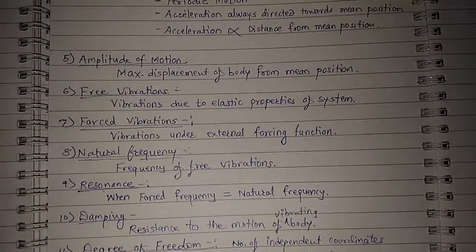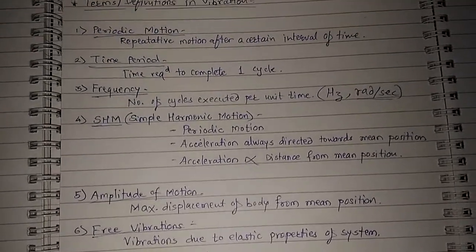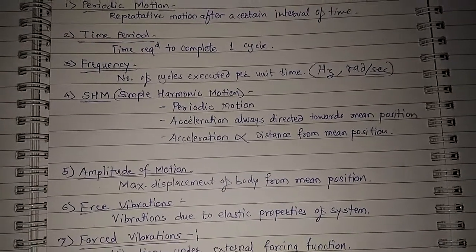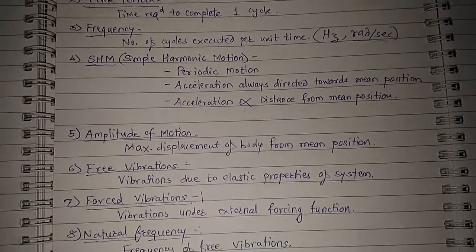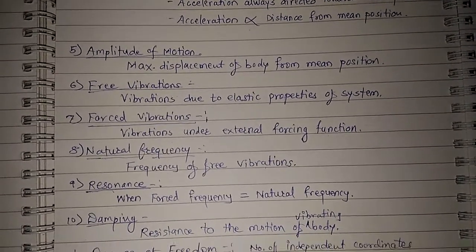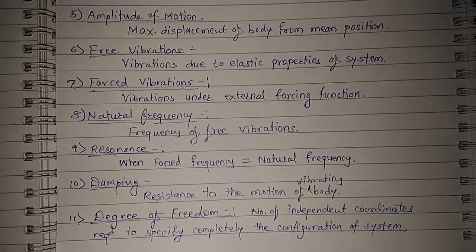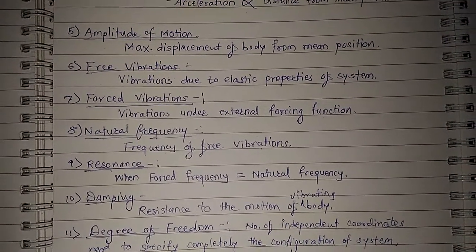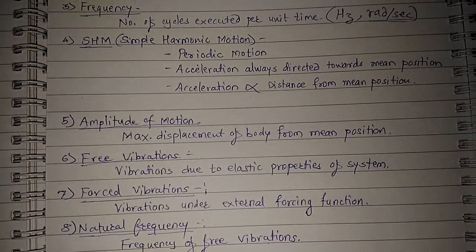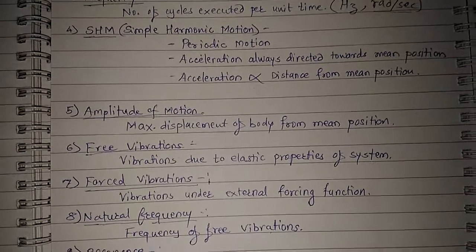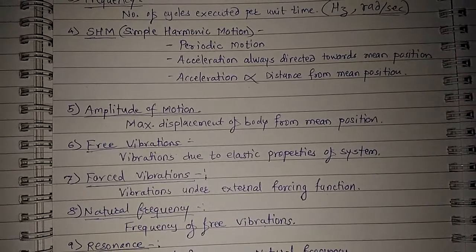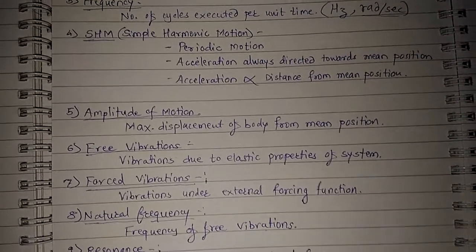So far we have completed many different terminologies. To summarize, we completed periodic motion, time period, frequency, simple harmonic motion, amplitude of motion, free vibrations, forced vibrations, natural frequency, resonance, damping, and then degrees of freedom. So these are the overall important definitions required for this time. We'll see in more videos. We'll go deep and dive deep into these points.